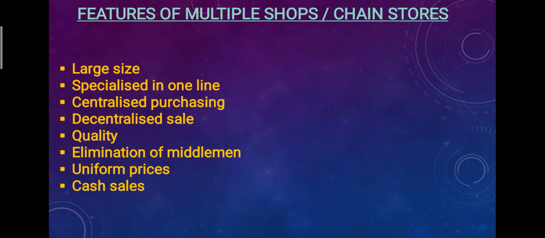Quality: as they are branded products, their quality is standardized and well maintained, and customers are quite satisfied, or customers are assured of the quality. Then there is elimination of middlemen. Chain stores are generally owned by manufacturers who sell these goods directly to the consumers, so there are no middlemen in between. Then we have uniform prices.